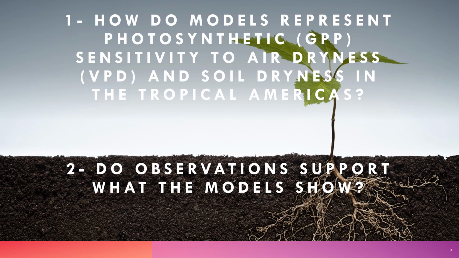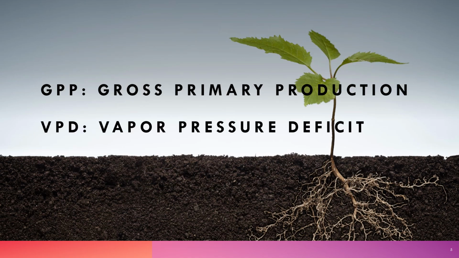And for this project, we wanted to address the following two questions. First, how do models represent photosynthetic sensitivity to air dryness versus soil dryness in the tropical Americas? And then second, we wanted to know if we could confirm if what the models were showing was true using observational data. And throughout this presentation, I'm going to be using the acronym GPP, which stands for gross primary production when I'm talking about photosynthesis and carbon uptake. And I'm going to use the acronym VPD, which stands for vapor pressure deficit when I'm talking about air dryness.